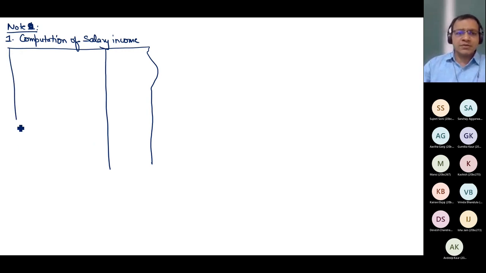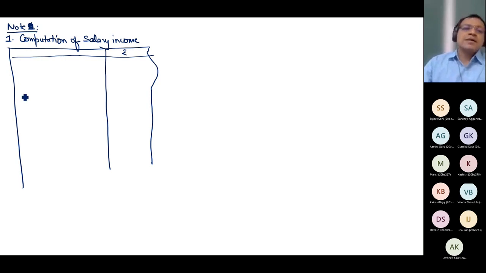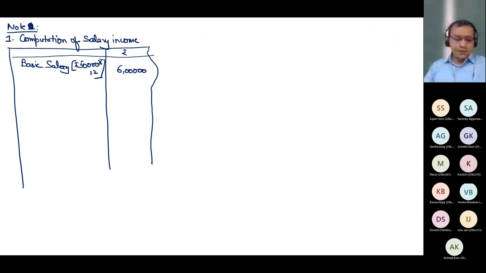Now you should also try to tell me what I should write here. First of all, basic salary. Can you tell me how much is basic salary? 6 lakh. 50,000 into 12. Then what other income under the head salary do I have? The company has paid 2,000 as professional tax on her behalf. Can you tell me what this is? What should I write? Where should I write?